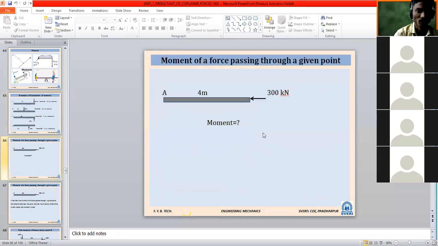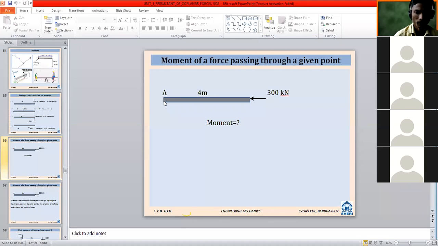These many examples we have seen, and at the end of yesterday's last lecture we saw a special case in moment: moment of force passing through a given point. This is a very important point as far as moment is concerned. Number one: if the line of action of a particular force passes through a certain point, then the moment will be zero at that point.